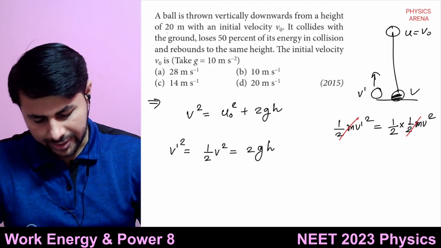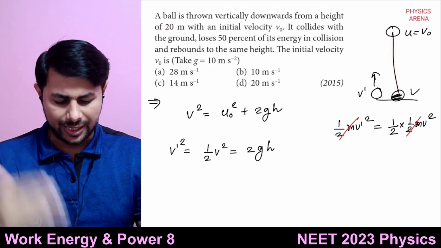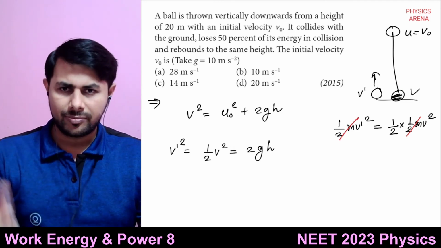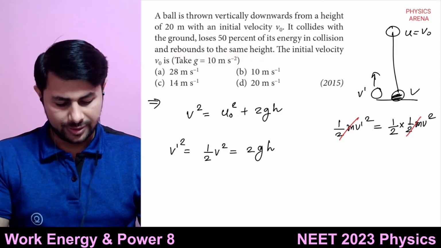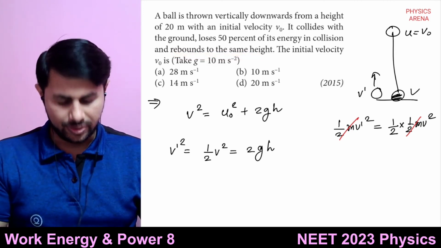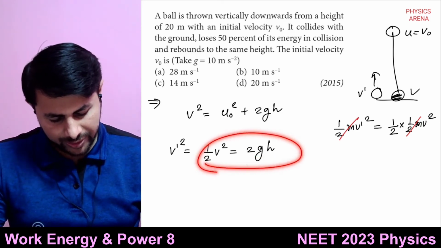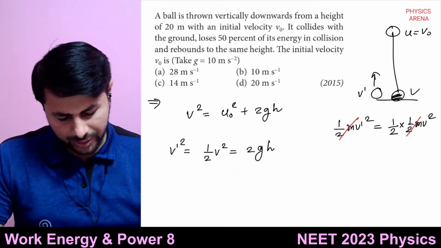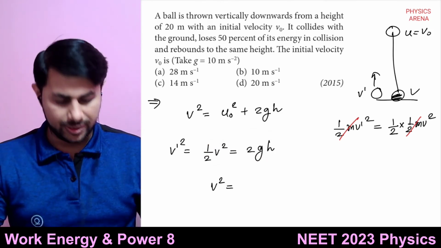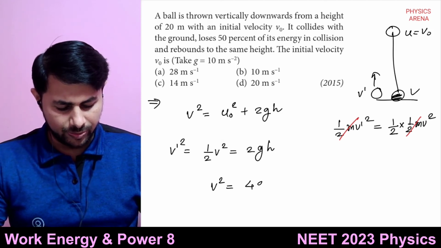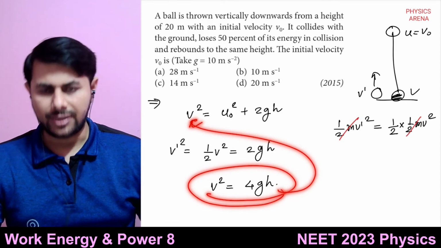Because they are saying it goes to the same height. It rebounds with half of the kinetic energy, but it rebounds to the same height. That means v dash square will be equal to 2gh. So half of v square is 2gh, so v square will be equal to 4gh, right? And you can substitute that here.